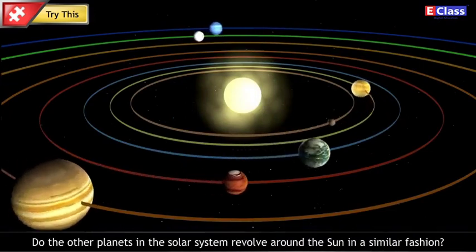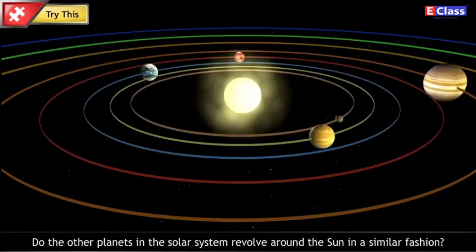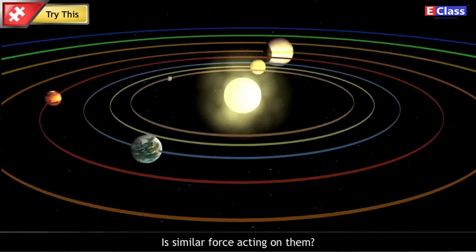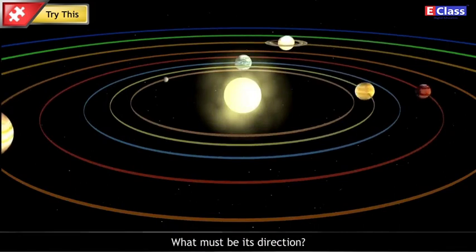Do the other planets in the solar system revolve around the sun in a similar fashion? Is similar force acting on them? What must be its direction?